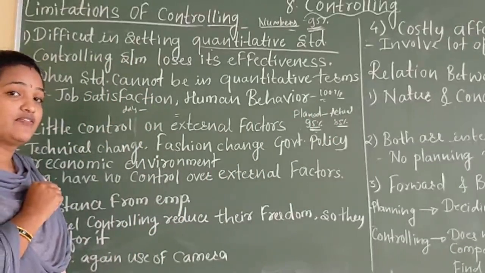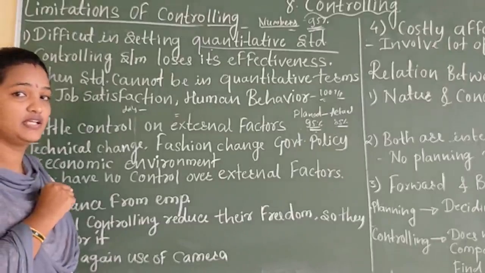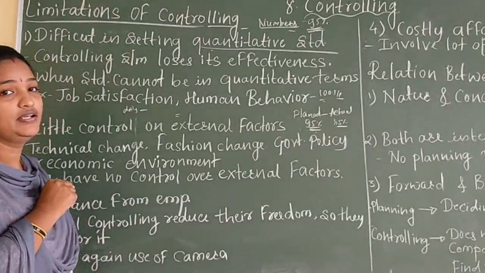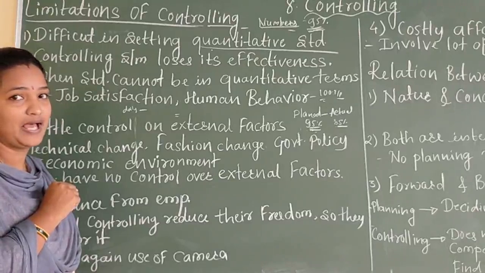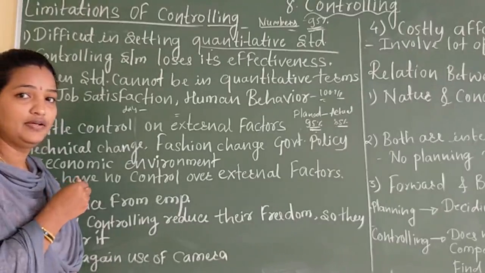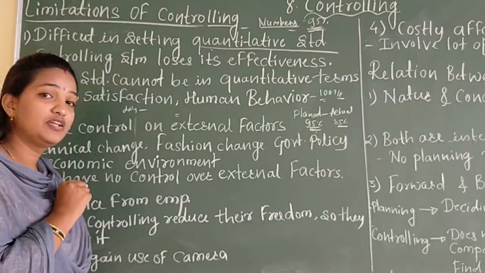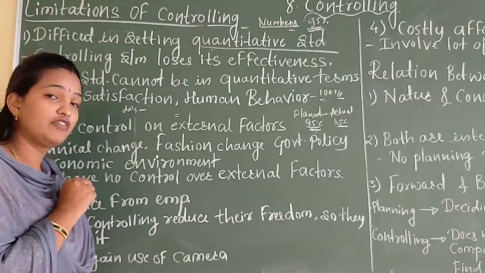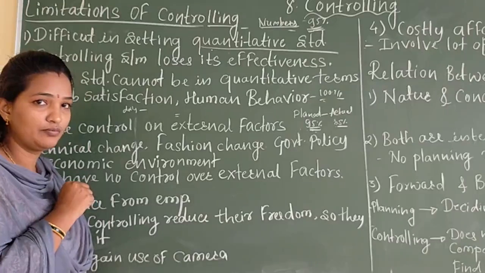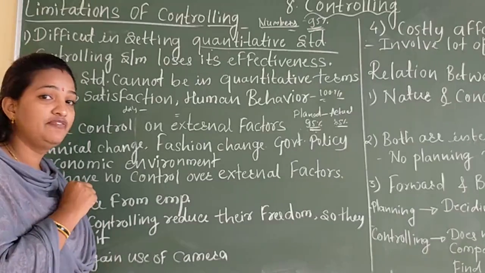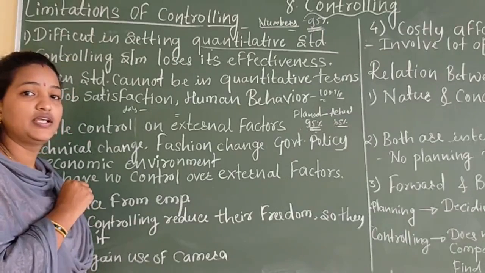If the process or the efficiency is in terms of numbers, then it is easy to compare planned performance and actual performance. But sometimes not every process and goal is in terms of numbers. At that time it is difficult to measure the changes.